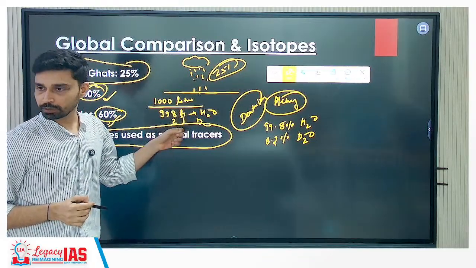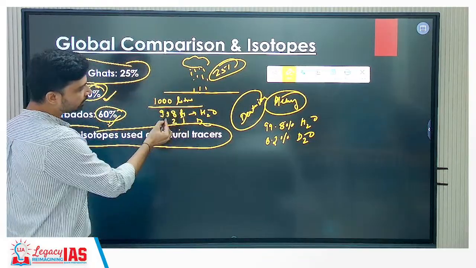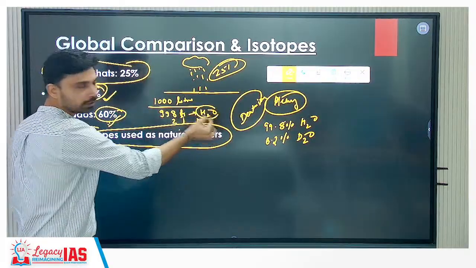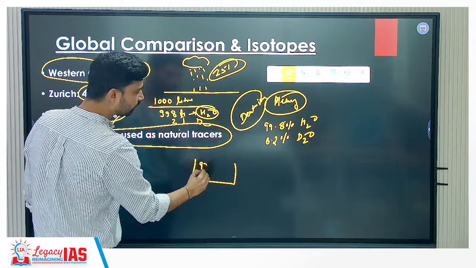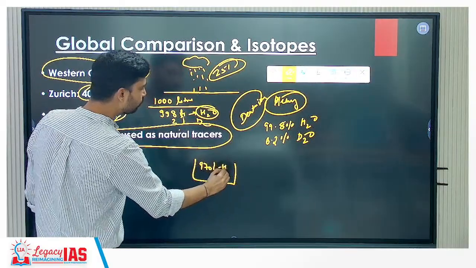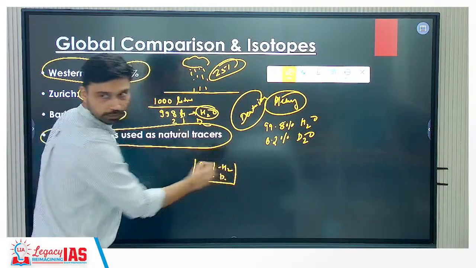If the water evaporates, again, which water will evaporate easily? Lighter one or heavier one? Lighter one. So that means when evaporation happens, mostly what evaporates? H2O. Now when you finally collect the water, what do you find? That only 970 liters is H2O and you have 2 liters of D2O.